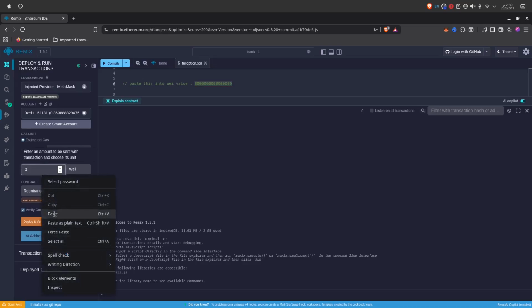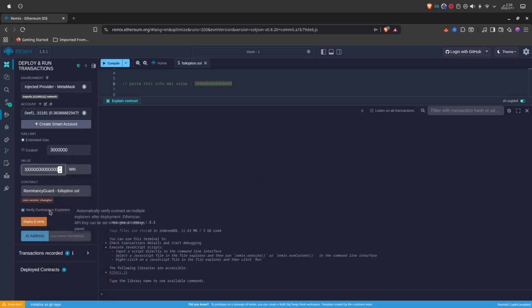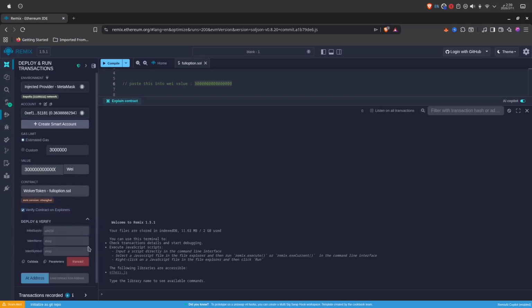Your wallet is now linked to Remix. You are authorized. You are armed. Now, before we hit that red button, we need to embed the soul of your token. 4 variables. These are not suggestions. These are the constitutional pillars of your asset.